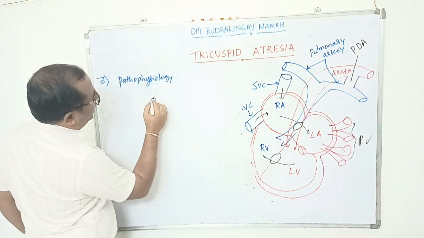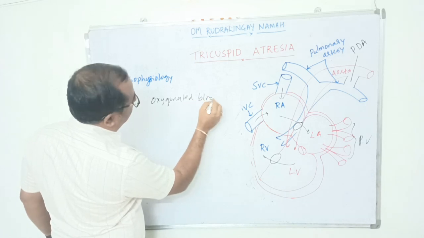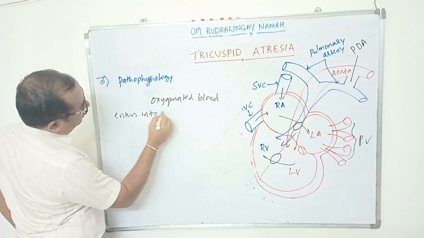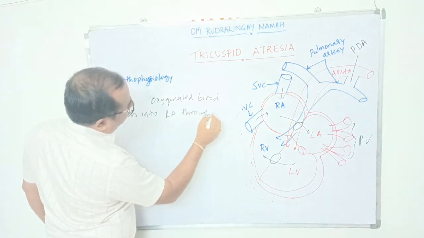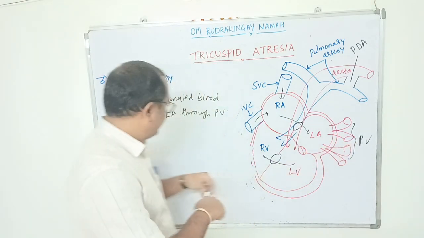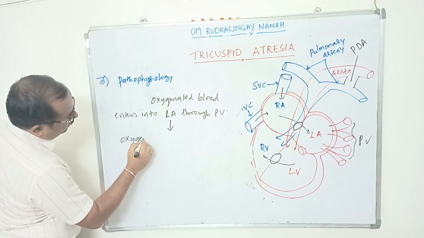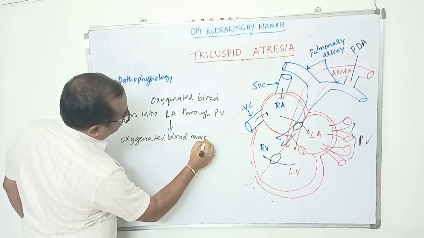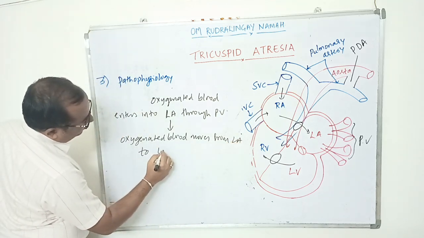Then oxygenated blood enters into the left atrium through the pulmonary veins. Then oxygenated blood moves from the left atrium to the left ventricle.